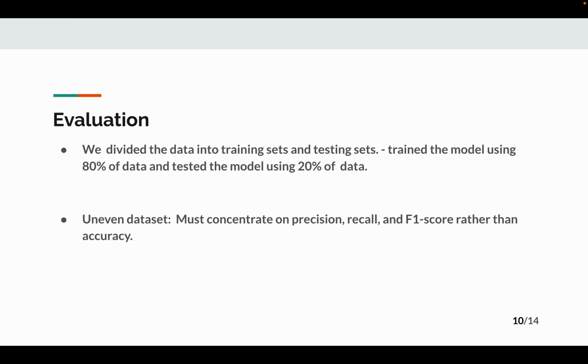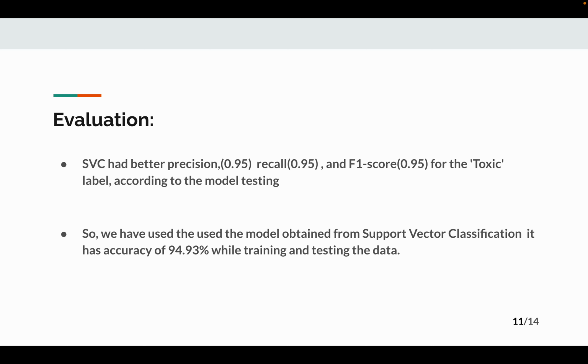Because it was a very uneven data set, we did some research and found out that we must concentrate on precision, recall and F1 score rather than accuracy. So SVC had better precision, 0.95, recall also 0.95, and F1 score also 0.95 for the toxic level according to the model testing. So we used this model that we obtained from support vector classification, and we got the accuracy of 94.93% while training and testing the data.